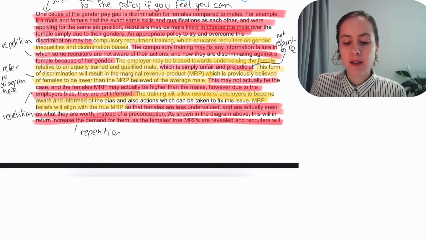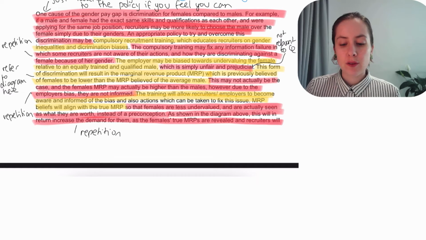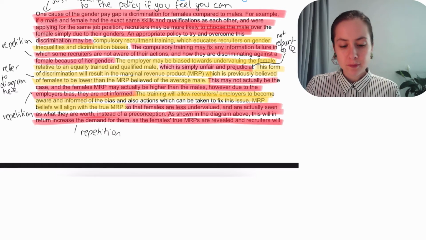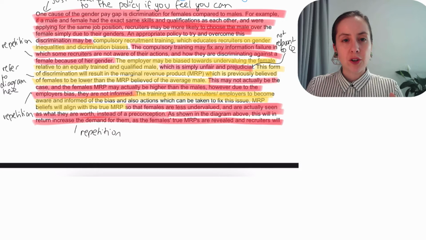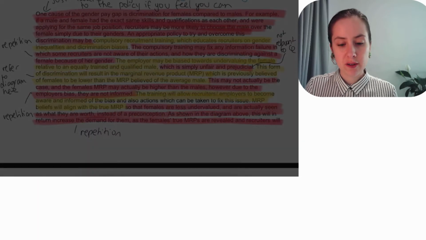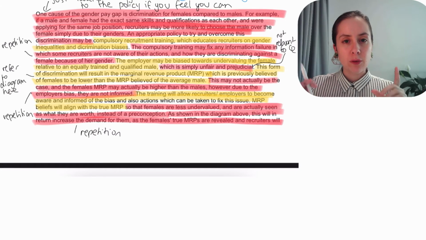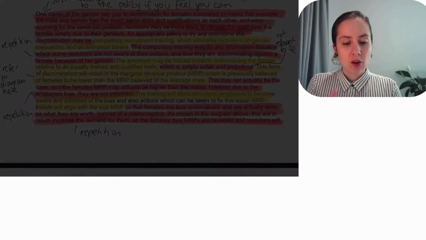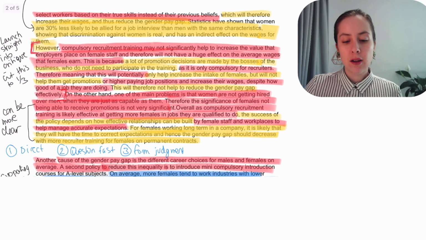So the idea is the employer may be biased towards undervaluing the female relative to the equally trained and qualified male. The marginal revenue product would fall. According to economic theory, that would then cause the wages to fall. So I've kept all the diagrams and the modeling, as I'm trying to keep the economics content the same. I've made a judgment here to keep some of the facts that they have.